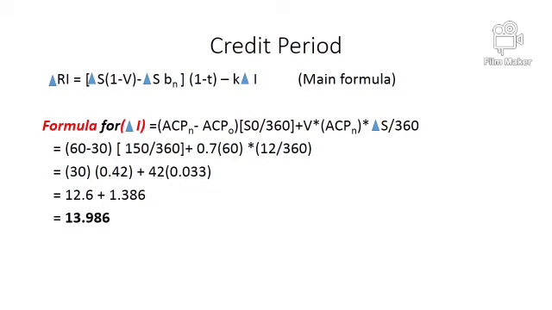Now we'll put this final figure into the final formula, and then we'll find out whether the company has additional residual income or not. If residual income is positive, we can suggest the company can relax from 30 days to 60 days, and if it is negative, we can say the company should not relax the policy and should continue the old policy.